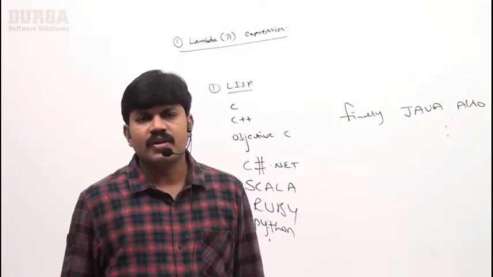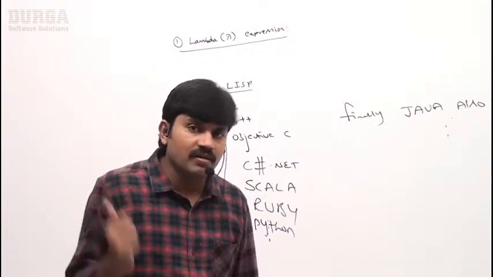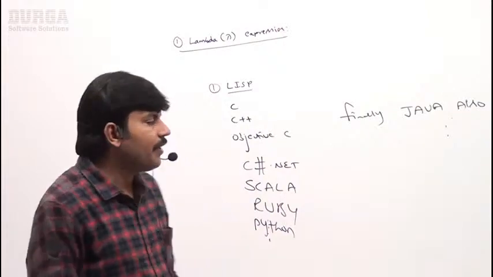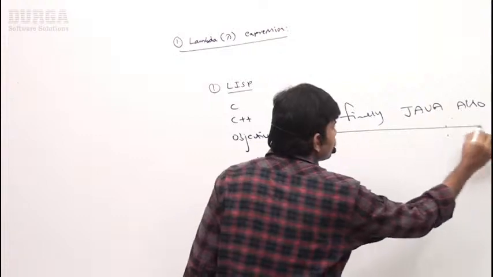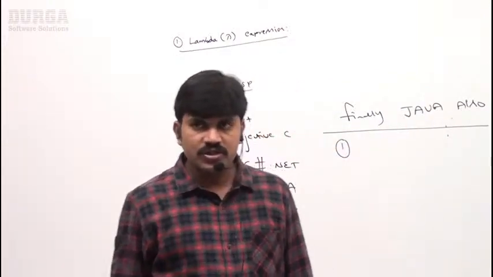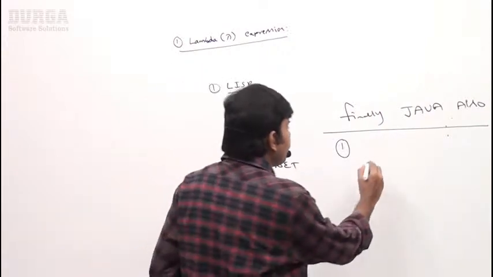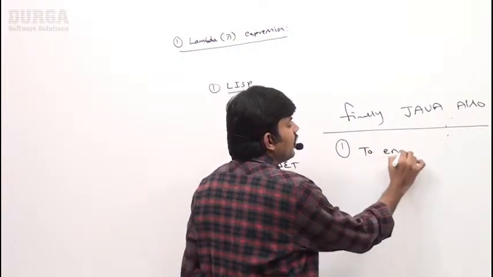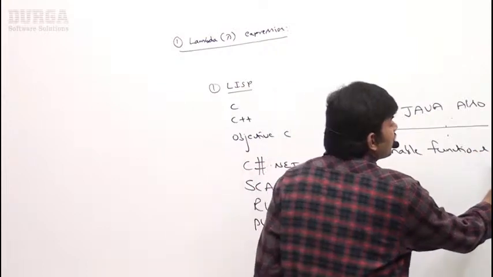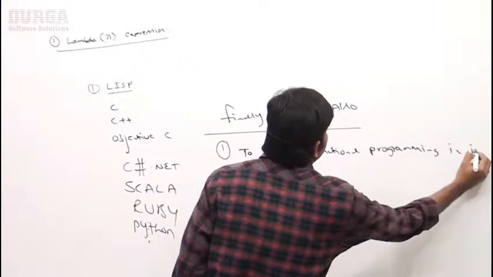At a very top level, can you please explain what benefits there are if I use lambda expressions in Java? Very simple. The first biggest benefit, if I start using Java lambda expressions, is to enable functional programming in Java.